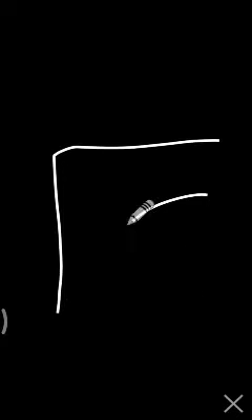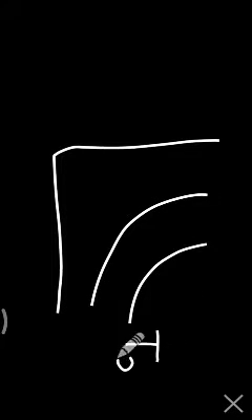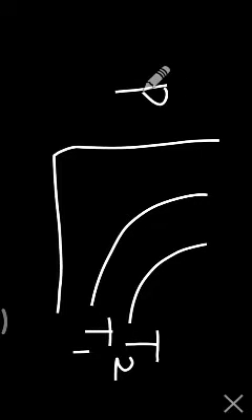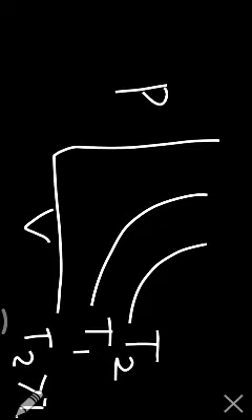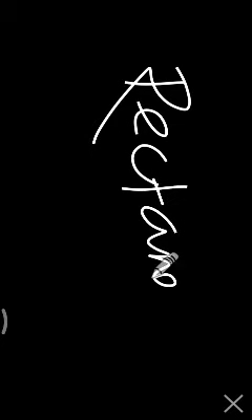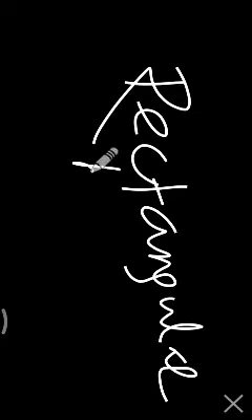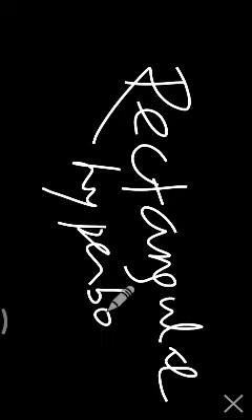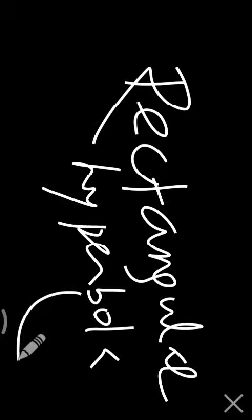The graph line will be like this. This is T2 temperature, this is T1 temperature, with pressure on the axis, where T2 is greater than T1. These graph lines are called isotherms. Isotherms means they are drawn at constant temperature and their shape is a rectangular hyperbola. Mathematics students can easily say what is a rectangular hyperbola. For science students, you just see this shape, it is called a rectangular hyperbola.